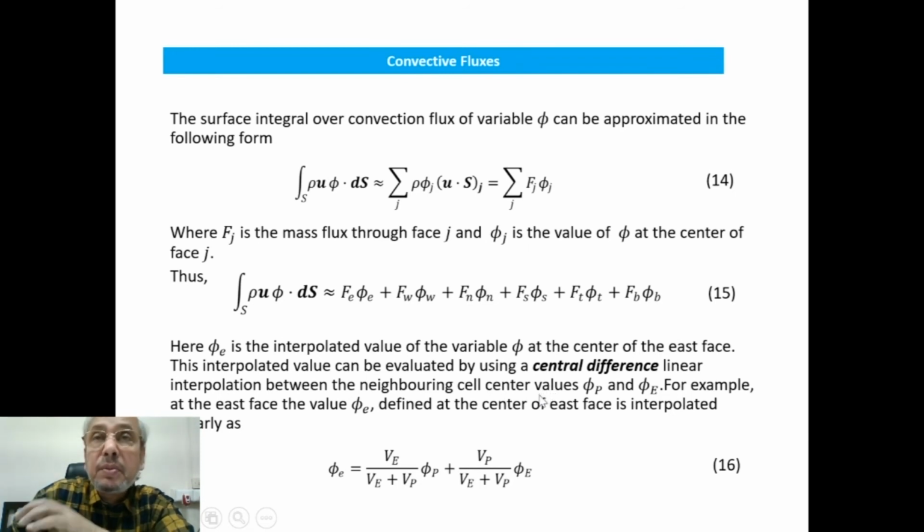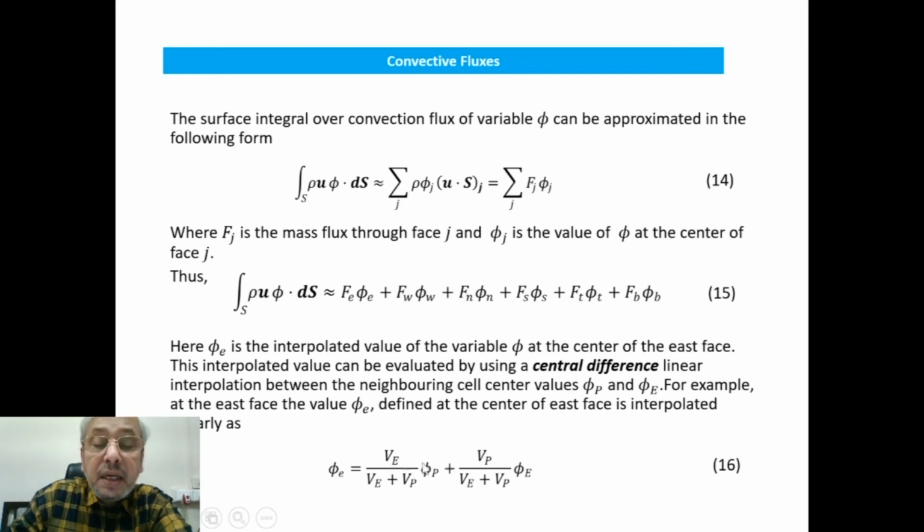The cell of interest we have already defined is P, with phi P at its center, and the eastern neighbor has phi E at its center. So at the east face, phi e is defined at the center of the east face, and this will be interpolated using the values of phi defined at cell P and at cell E, the eastern neighbor.